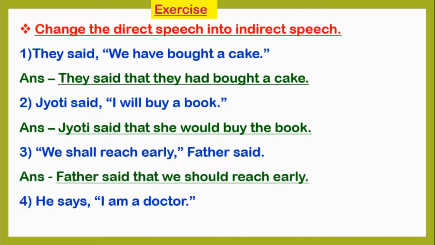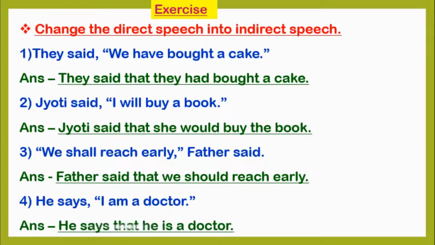Fourth question, he says, "I am a doctor." Here, while converting the direct speech into indirect speech, we will remove the double inverted commas and instead of that we will use a conjunction. He says that he is a doctor.